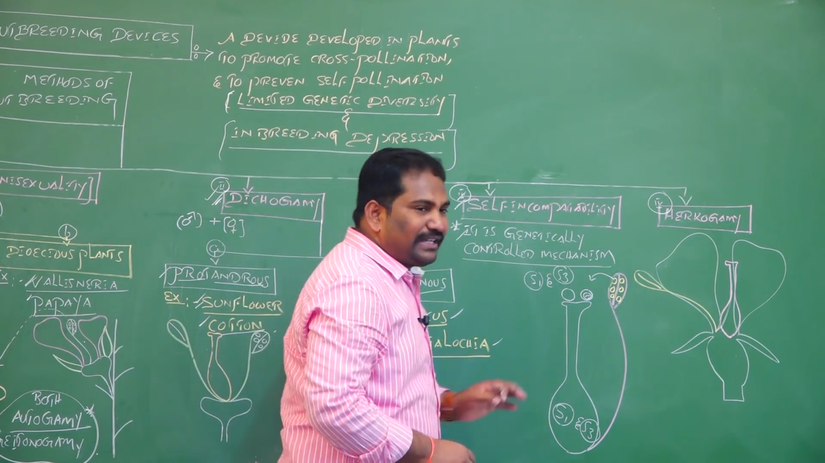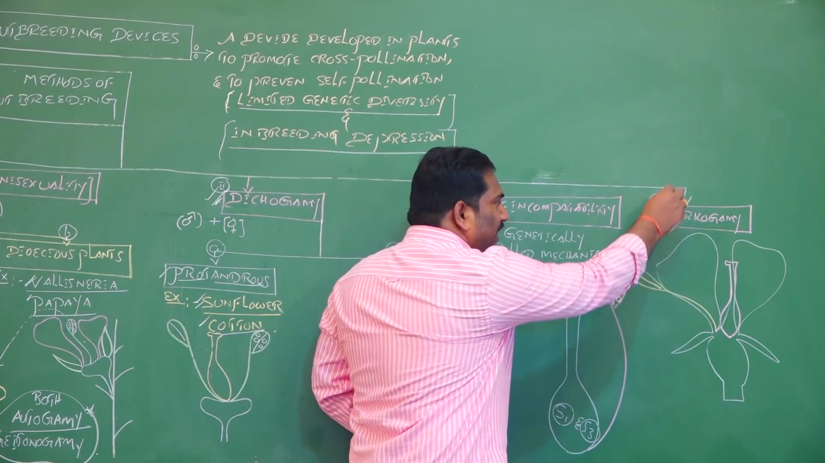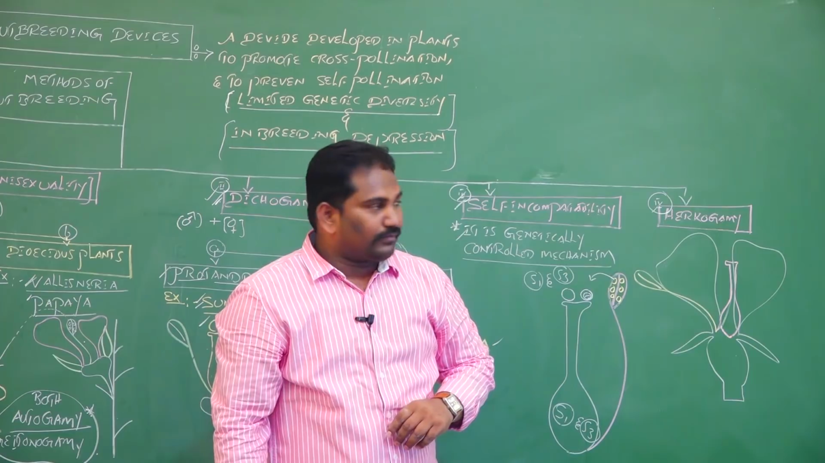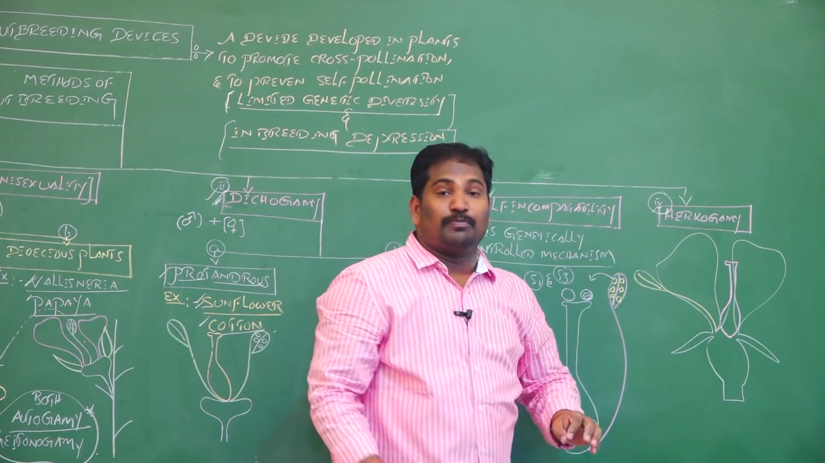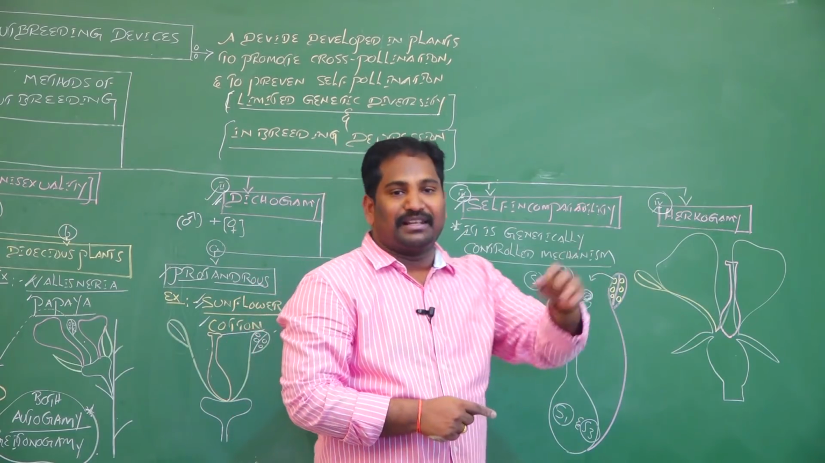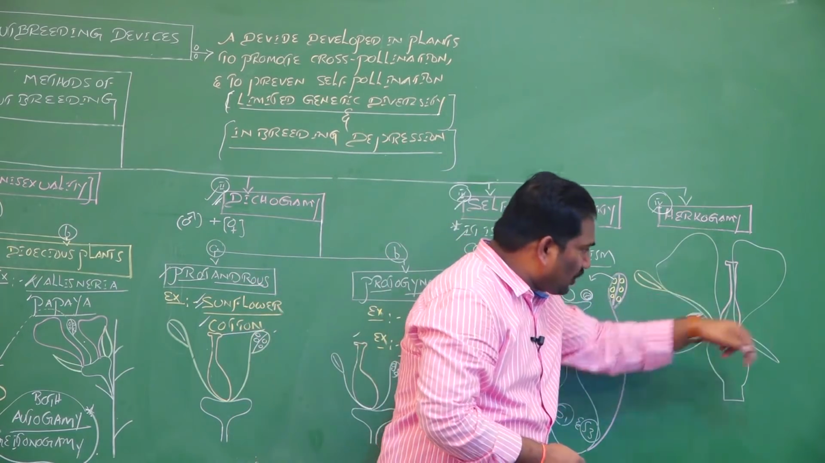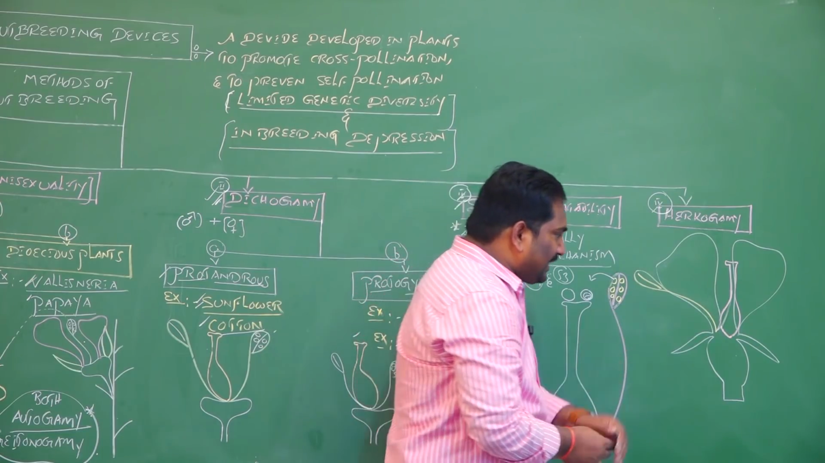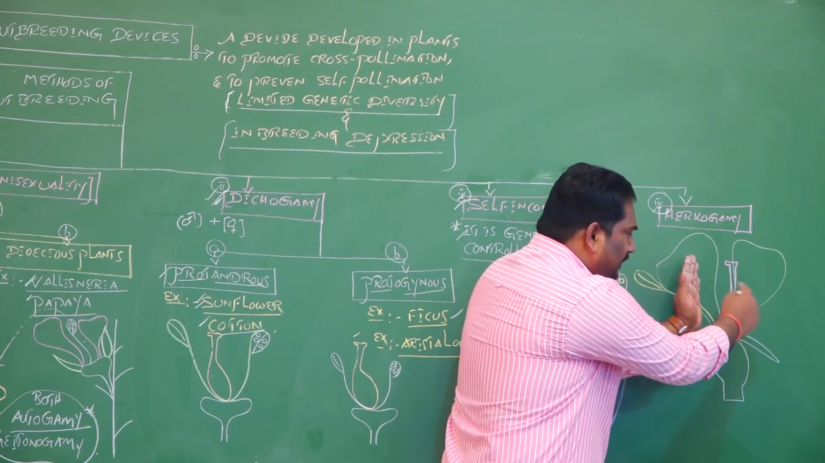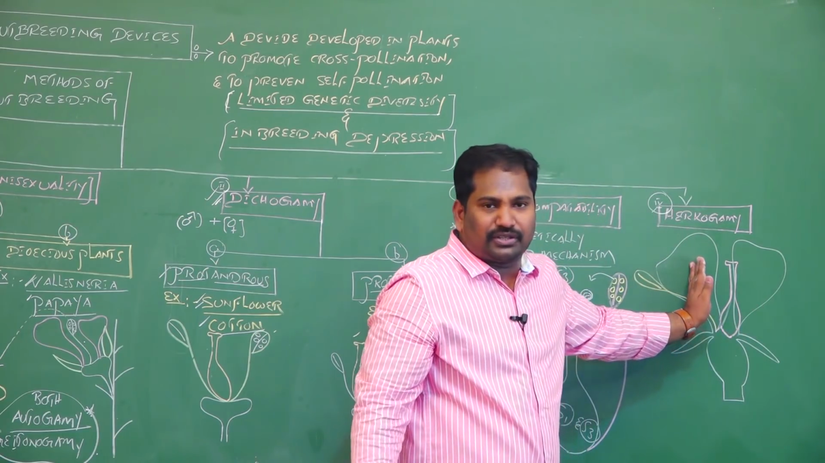The last and final, fourth type of outbreeding device in flowering plants is hercogamy. According to Greek language, herko means different places. Gamy means male and female gametes. This is a bisexual flower. In a bisexual flower, the androecium and gynoecium are present very close to each other. There is a chance of self-pollination.